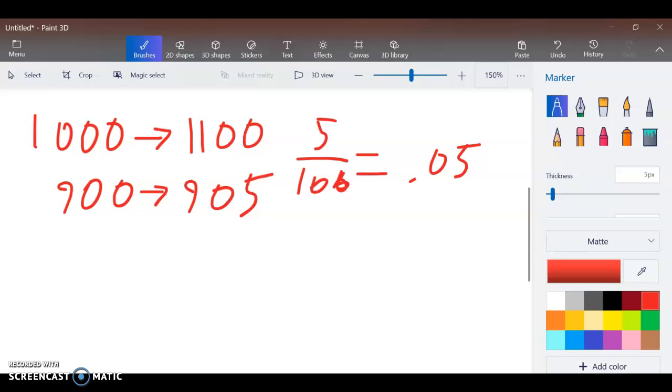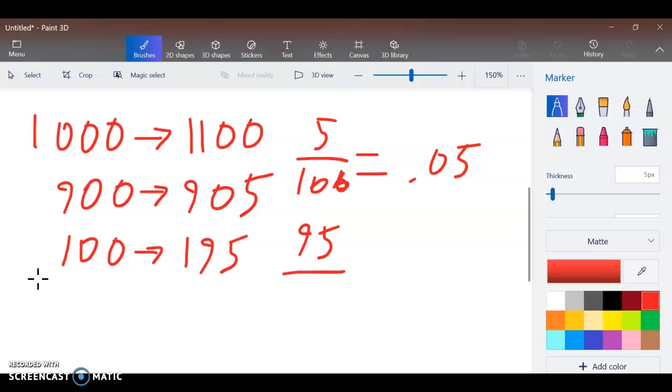Now, what that also means is if my consumption goes from 900 to 905, my savings went from 100 to 195. So my change in savings is 95, and my change in income is 100, so 0.95.